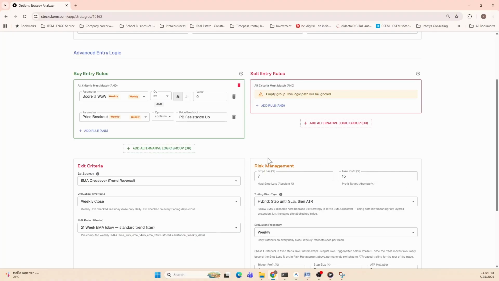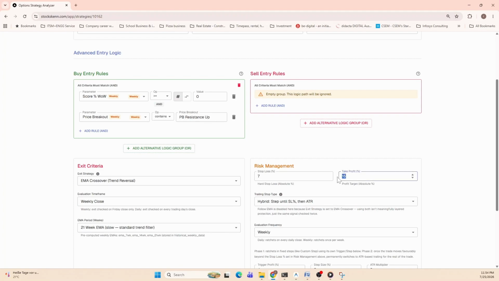Then you have to define what is your risk management. So risk management is what is the stop loss when you enter, you are okay with, right? So you define the 7% below my entry point is my stop loss and I'll exit. You can define your take profit or keep it blank as you want. If you want to trail the stop loss, you can also keep it blank.